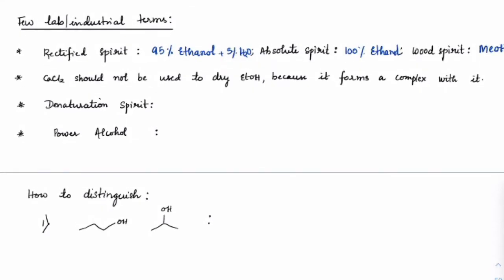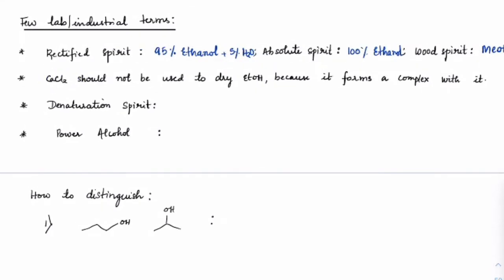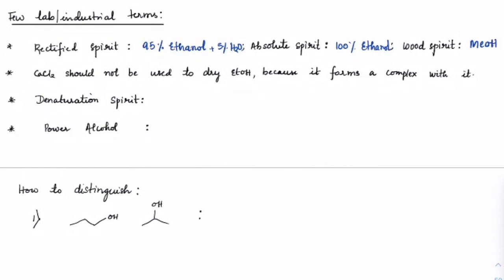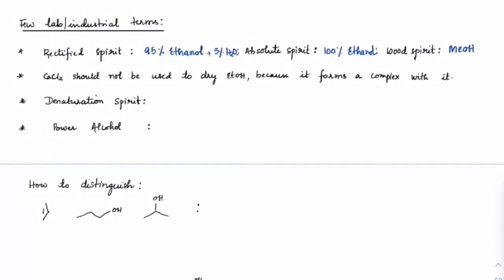Then generally when you have some water in the salts, we would use calcium chloride as a drying agent. Calcium chloride cannot be used to dry ethanol because it forms a complex with it. So calcium chloride will form a complex with ethanol or any alcohol, so it is not to be used for removing water from alcohols.